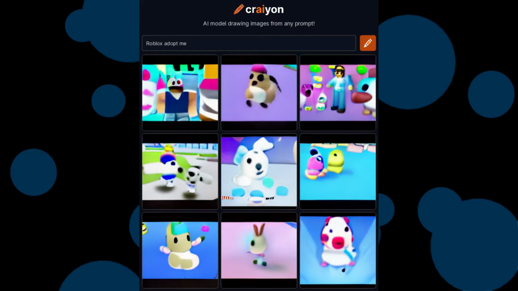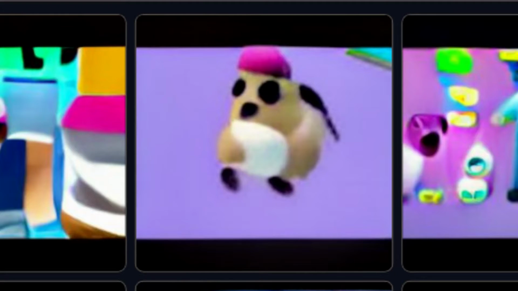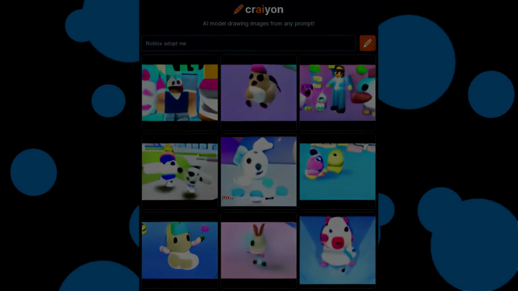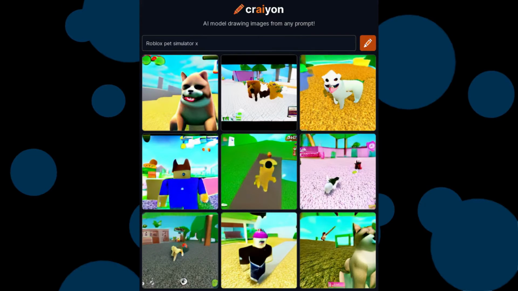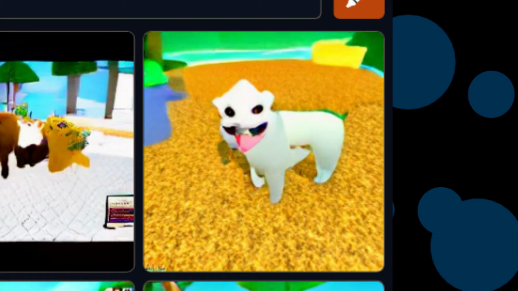Okay, this is cursed. This is meant to be Roblox Adopt Me, but most of these pictures don't look like the cute game that it's trying to replicate. These pets look like misshaped beasts. Actually, the top middle one isn't that bad, but the other ones look like monsters. Okay, why are the Roblox ones so bad? Oh gosh, what happened to that dog in the top right image?